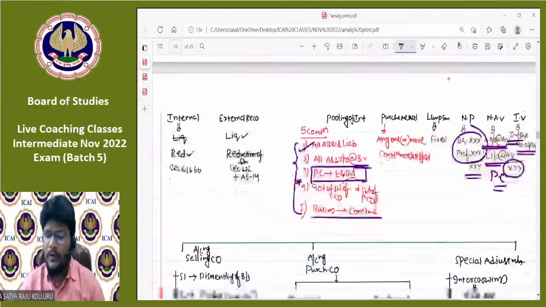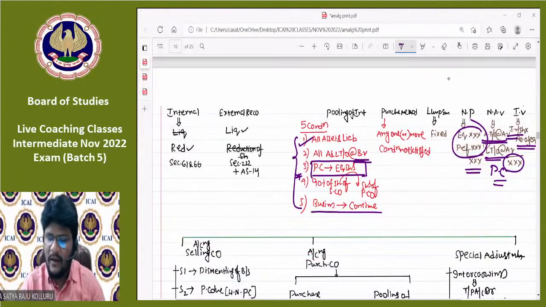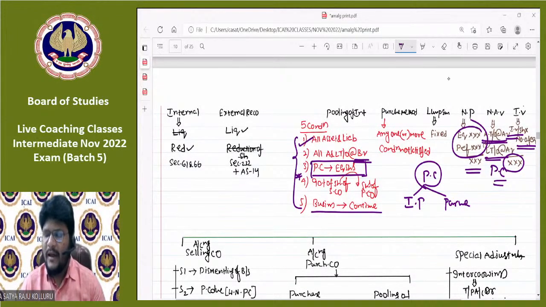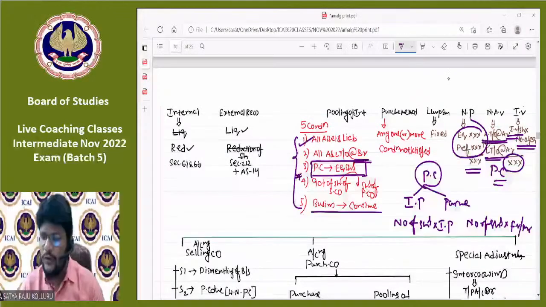One more important issue I discussed in case of PC. PC can be recorded at issue price or PC can be recorded at par value. If PC is recorded at issue price, the formula is number of shares issued as PC into issue price. If the PC is going to be recorded at par value, it is the number of shares issued as PC multiplied with the face value or par value. That point also you need to remember.